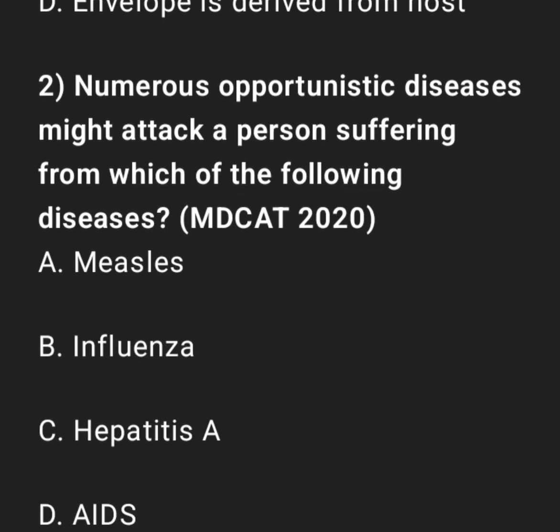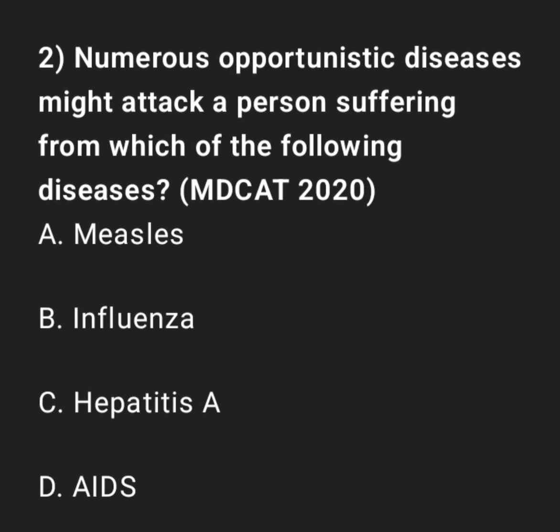2. Numerous opportunistic diseases might attack a person suffering from which of the following diseases? A. Measles. B. Influenza. C. Hepatitis A. D. AIDS.